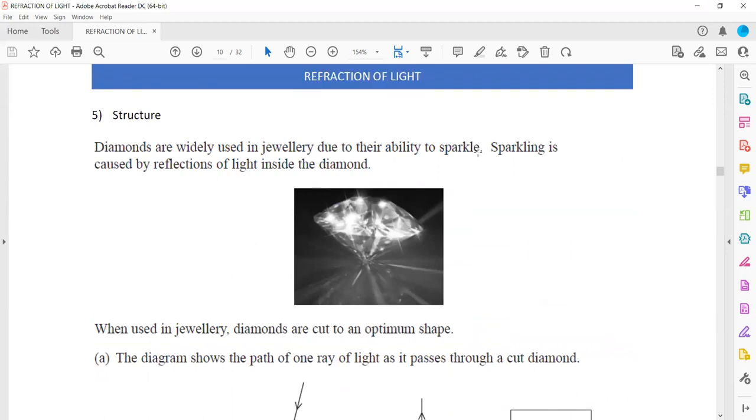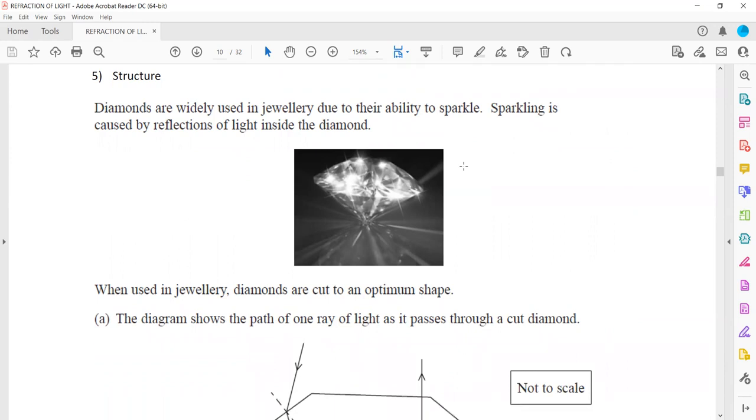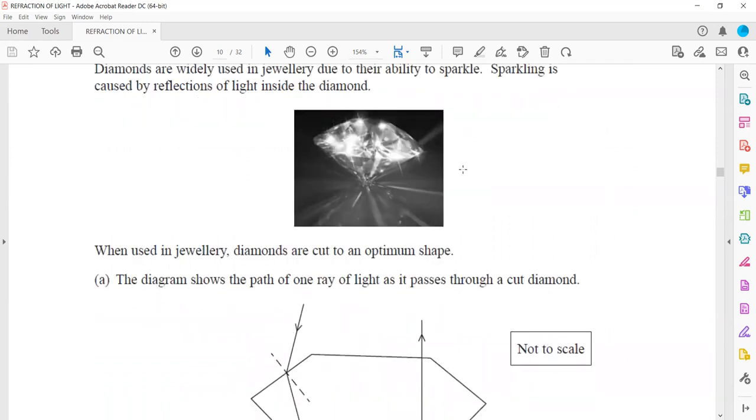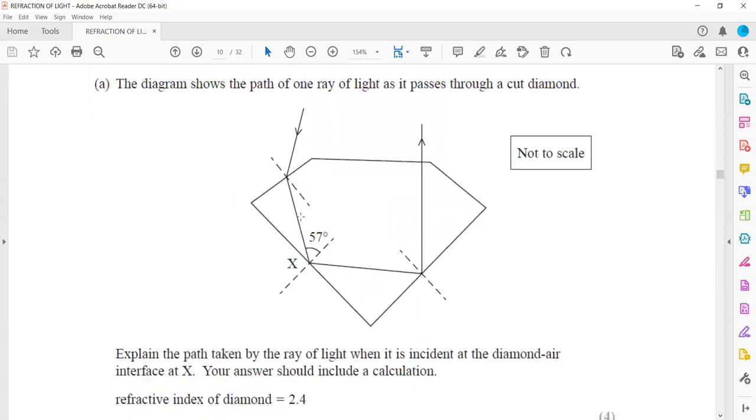Another question. Diamonds are widely used in jewelry due to their ability to sparkle. Sparkling is caused by reflection of light inside a diamond. Due to multiple reflections, it sparkles. When used in jewelry, diamonds are cut to a specific shape. The diagram shows the path of a ray of light as it passes through a cut diamond.